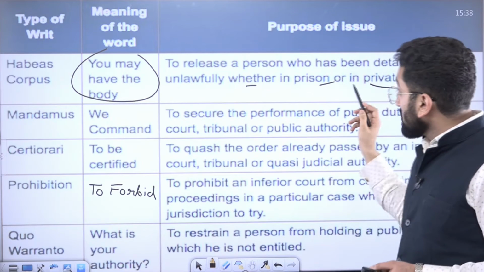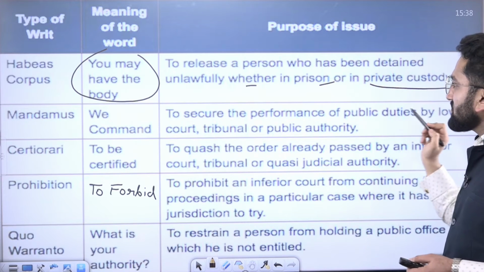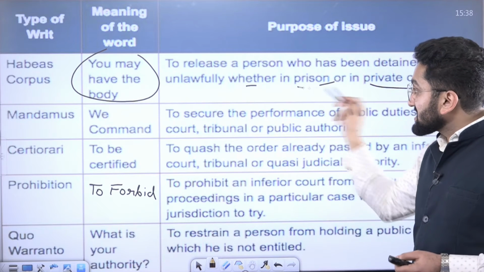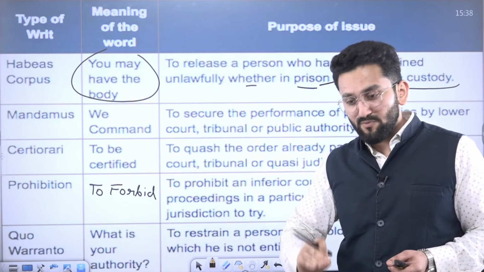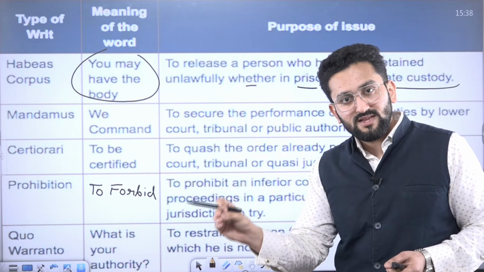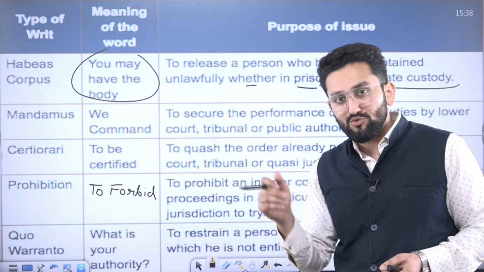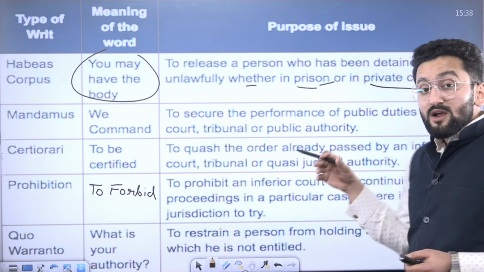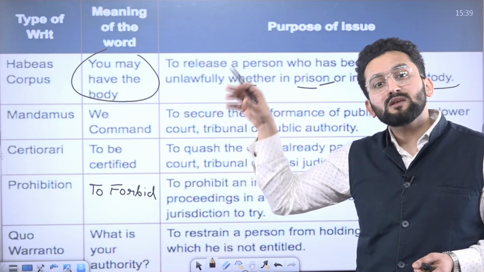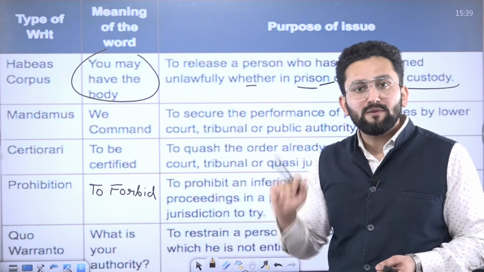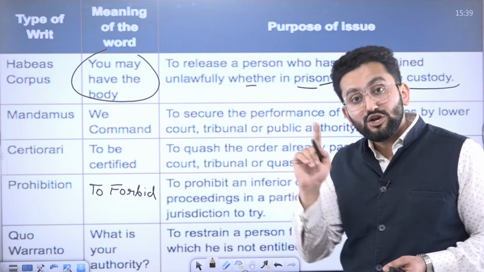Okay, now some of you might be finding it interesting why the word private custody is used, not just prison. Because in case of prison, there are official records. Okay, this person came into prison at this point of time, and these were the people who brought this person to prison. But it may be possible that you were not lodged into prison. You are at some unknown location, no official record at that point of time, and in that case also habeas corpus can be used.